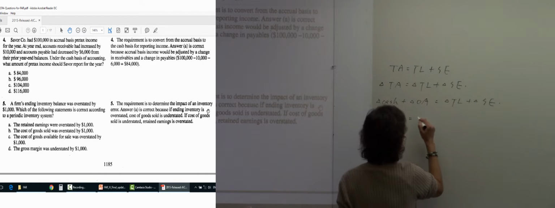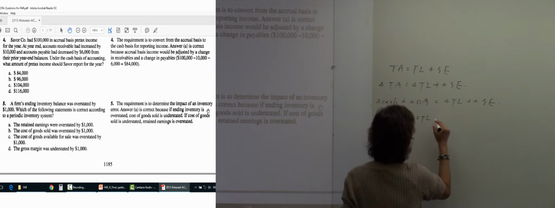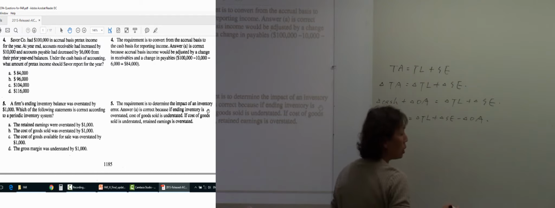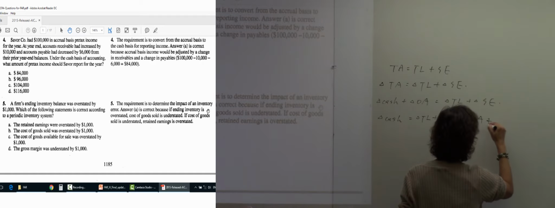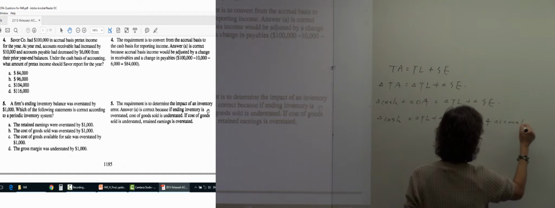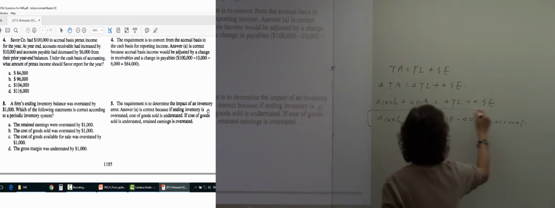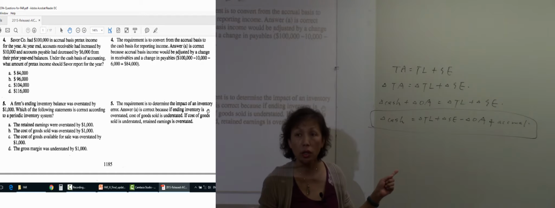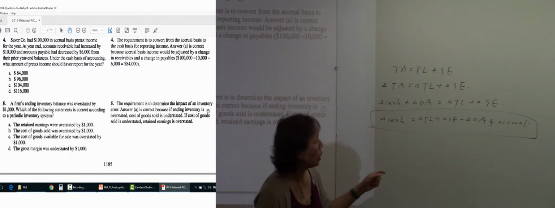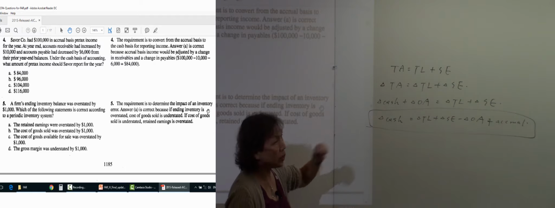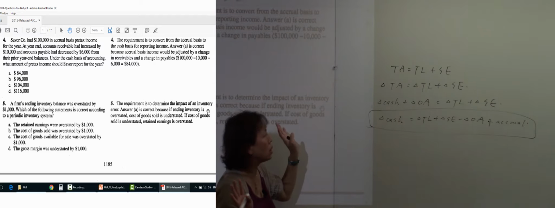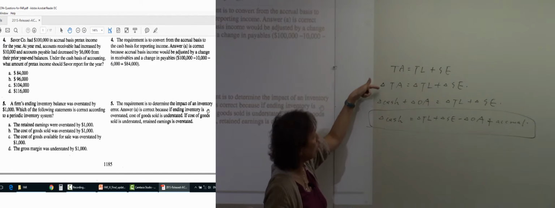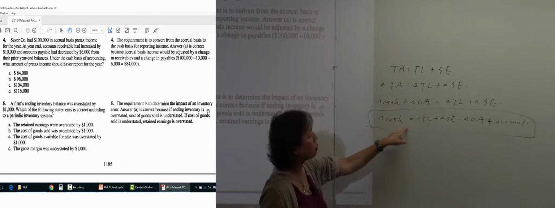So the equation becomes like this, and at the end we put accrual. We call this the expanded accounting equation. Does your memory come back? I showed you this in the first or second lesson. You don't have to memorize this, because you can start with the original equation and expand it.